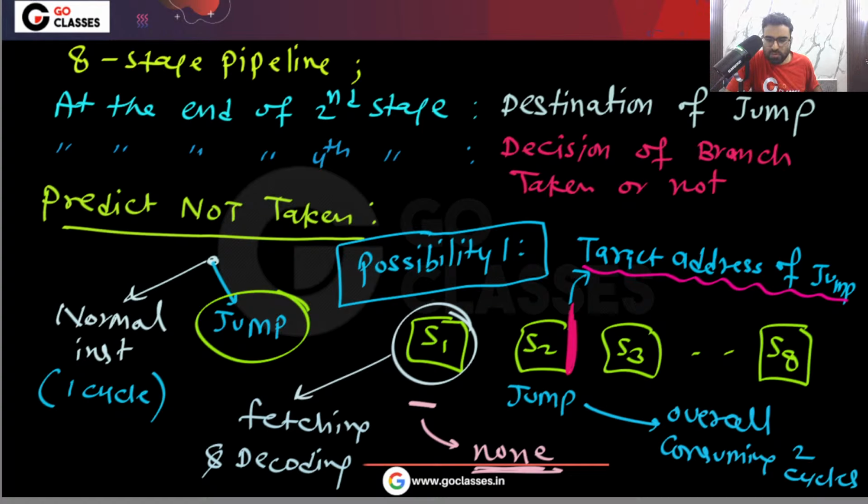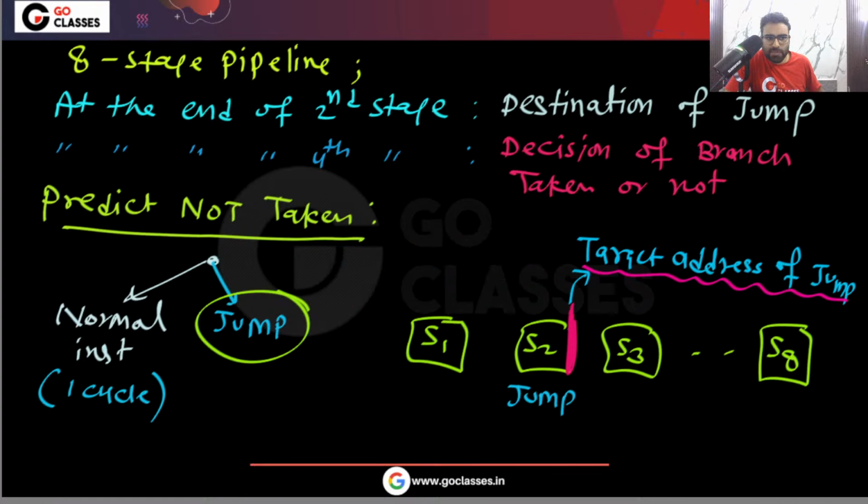What is possibility 2? Tell me, what is possibility 2? Let me write that also. So you can see possibility 2.